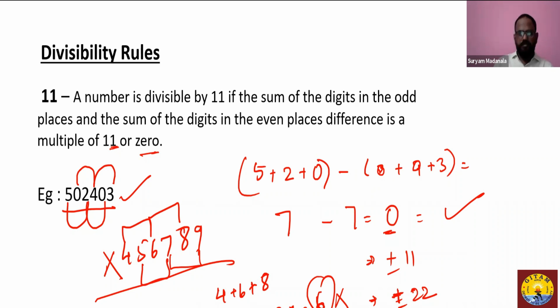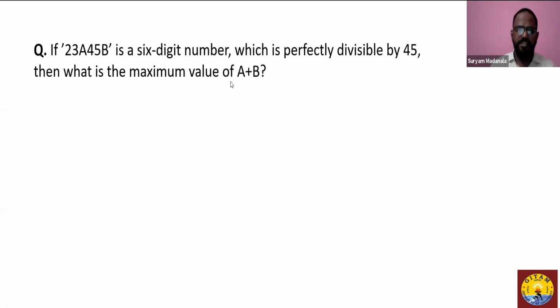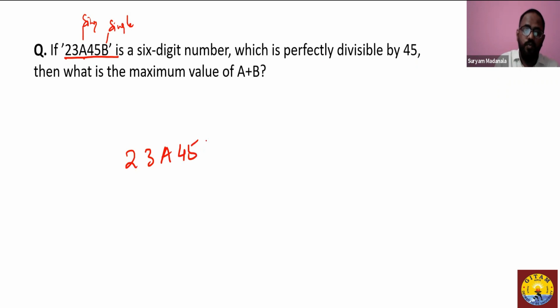Let us discuss a question. I picked up a question from an examination, a mock examination. The question states: if 23A45B is a 6-digit number, so A is a single digit, B is again a single digit, and the number is perfectly divisible by 45. That means when the 6-digit number 23A45B is divided by 45, it leaves the remainder 0. That's what they're trying to state. What is the maximum value of A plus B? So they're asking us to identify the maximum value of A plus B.